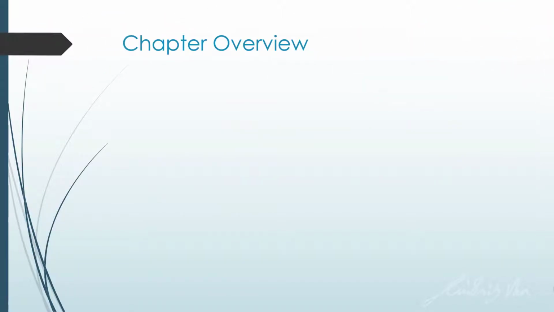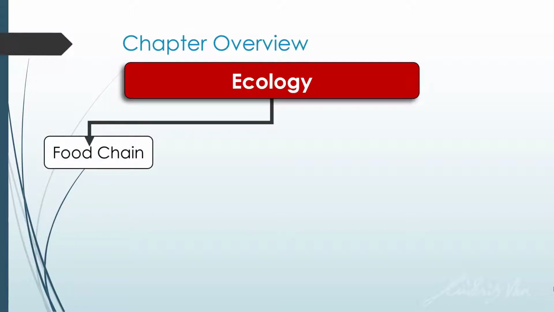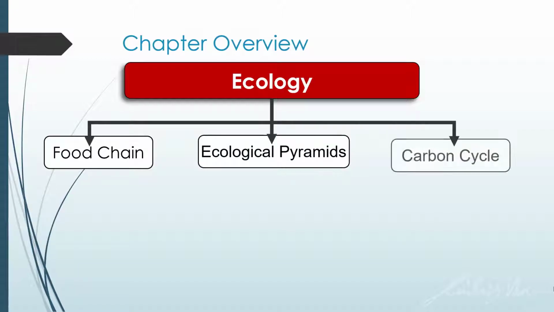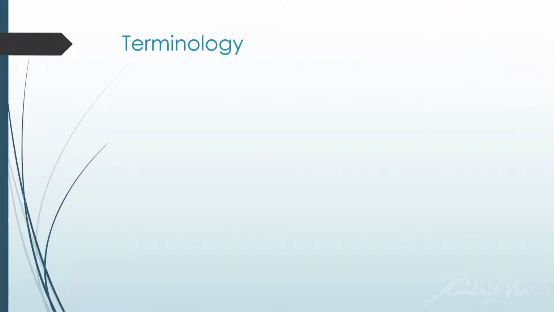So just a brief chapter overview. In this video, you will learn about food chain. In the next video, it will be the ecological pyramids. And finally, in the last video, you will learn about carbon cycle. So just some basic terminology before we proceed. Not a long one, it's just one slide.